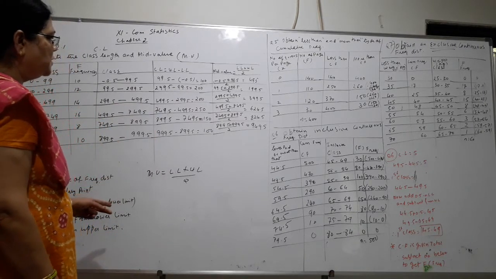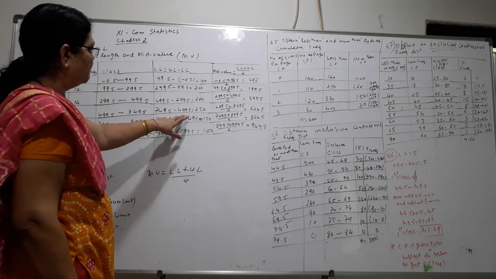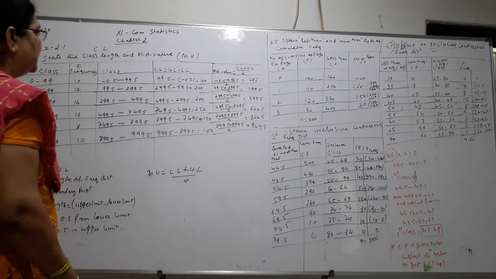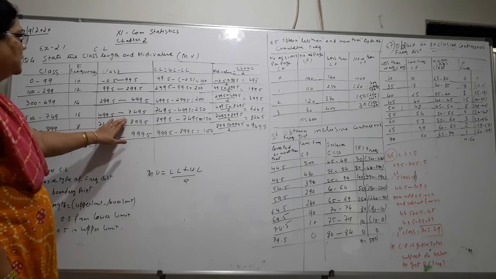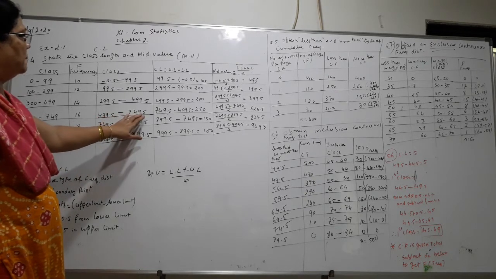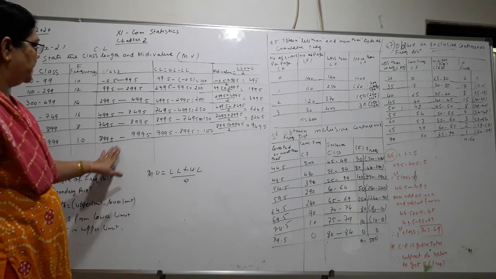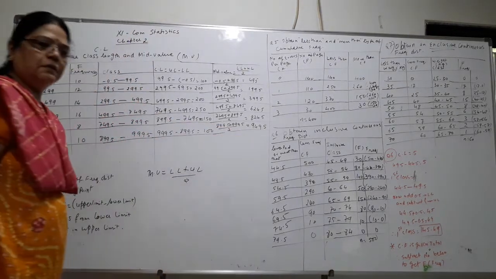So in this way, children, you will add upper limit and lower limit and divide by 2, and you will get this number.